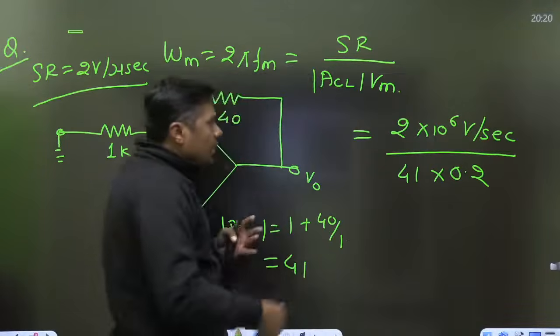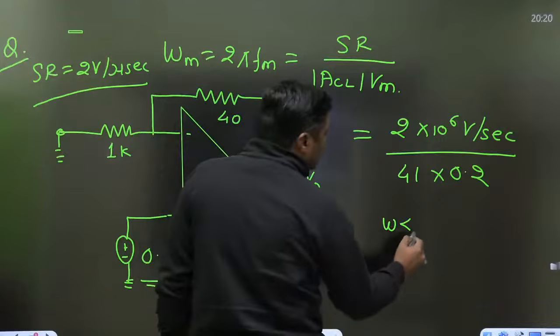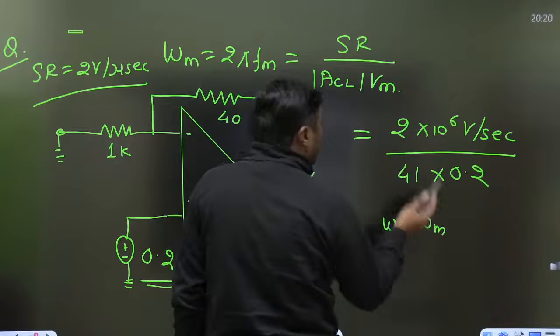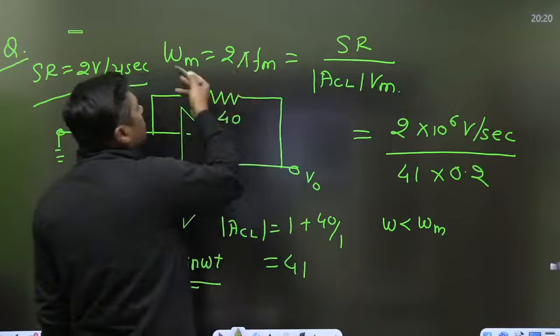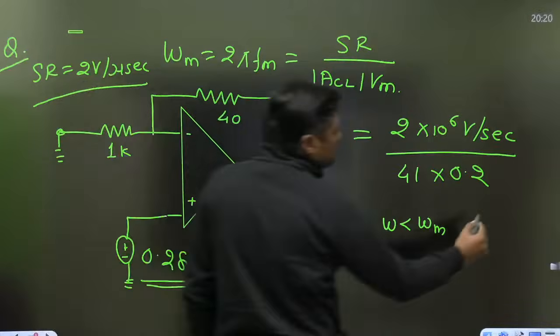No doubt, if the frequency is greater than that, we will get the output, but with the distortion. So what should be the frequency? It should be less than omega m. Or if you want the answer in hertz, it should be divided by 2 pi. You will get the answer in hertz.